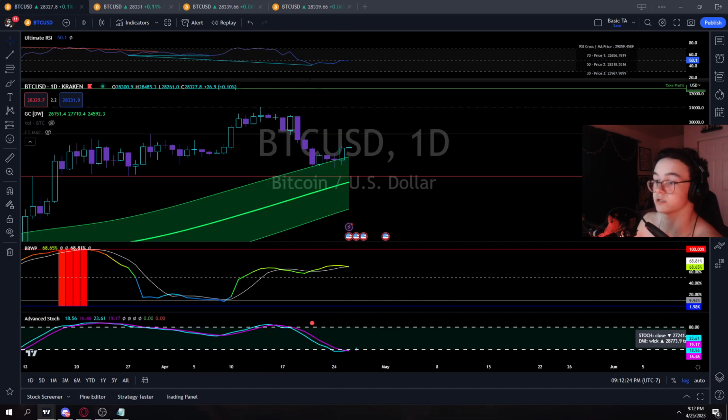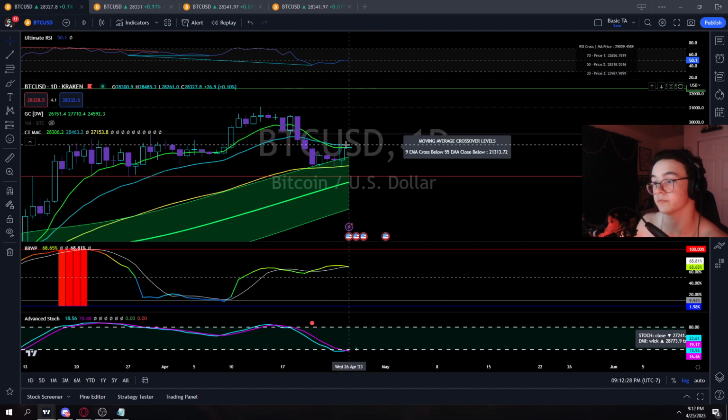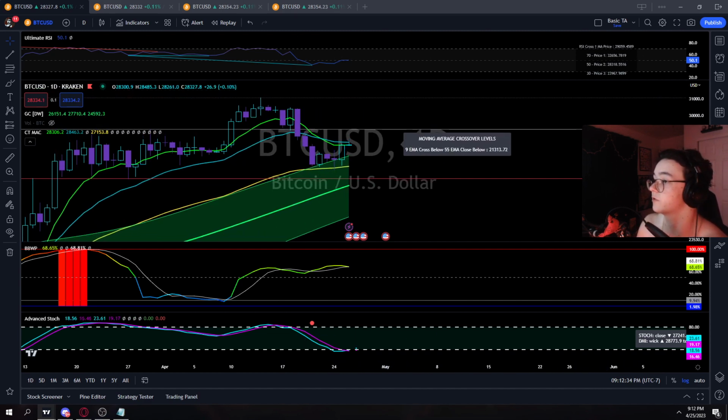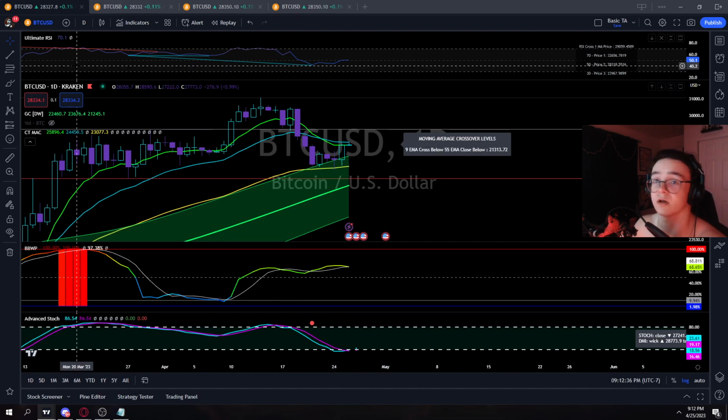We have bullish divergence on the daily, and I believe the blue 21 exponential moving average right there is normally the natural target for that, but that's already been hit, so that's kind of irrelevant.